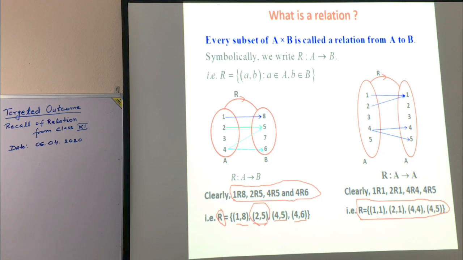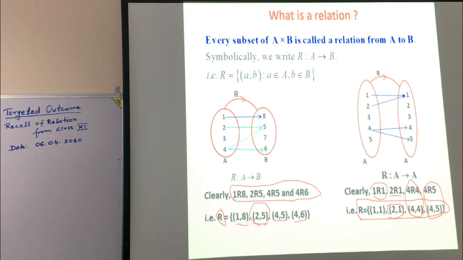In this relation we find 1 is related with 1, 2 is related with 1, and similarly 4 is related with 4, 4 is related with 5.